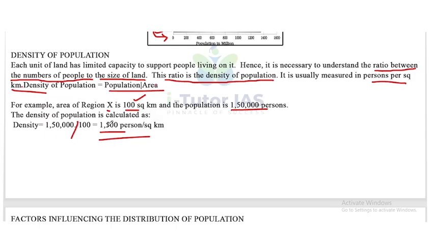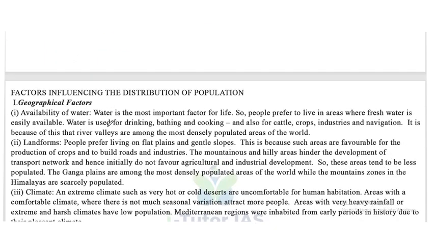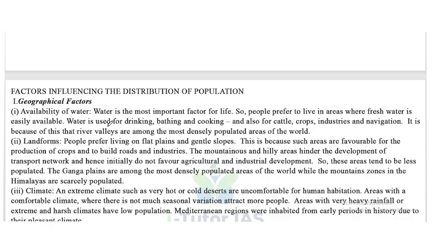Now, factors influencing the distribution of population. First one is geographical factors, that is availability of water. Water is the most important factor for life. So we know water is an important factor for life, and it also influences the distribution of population.